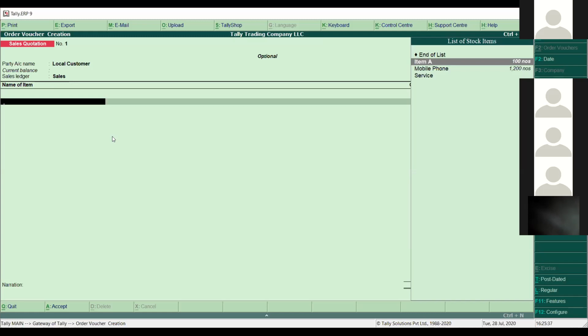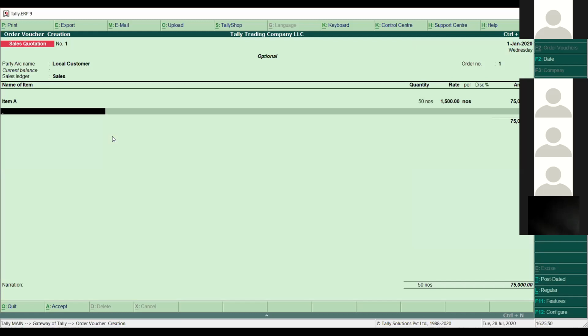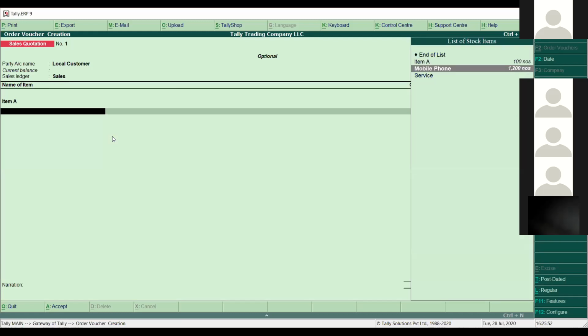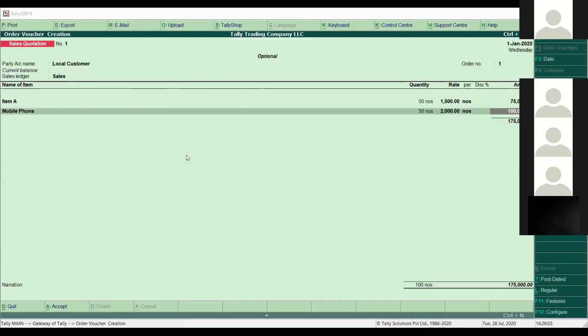So the name of the item, location, quantity, it can be 50 numbers of item A. Rate I can mention anything, maybe 1500. Then I select the second item from here, that is mobile phones. I select the same 50 numbers from here, and the rate 2000 dirhams. Done. So this is our sale quotation.